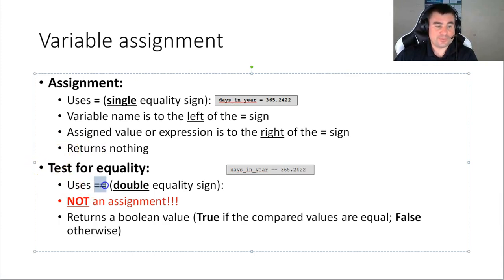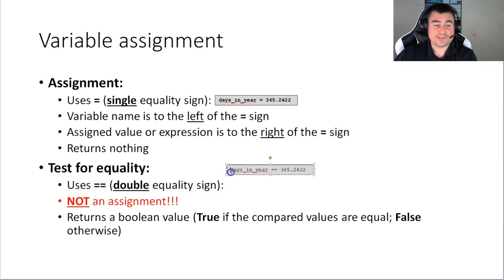Now, double equal signs, that is not assignment at all. It is a test for equality. Here, for example, you read this as days in year equals 365 point blah blah blah, and it's actually a question. It's not a statement, it's a question. Do they equal or do they not equal? So it is not an assignment, and be very cautious.